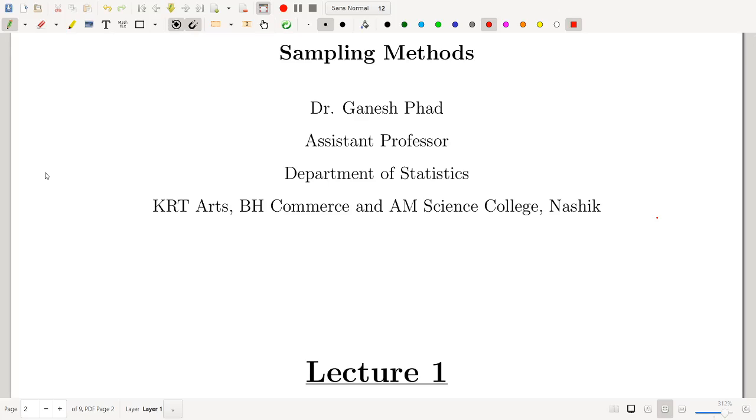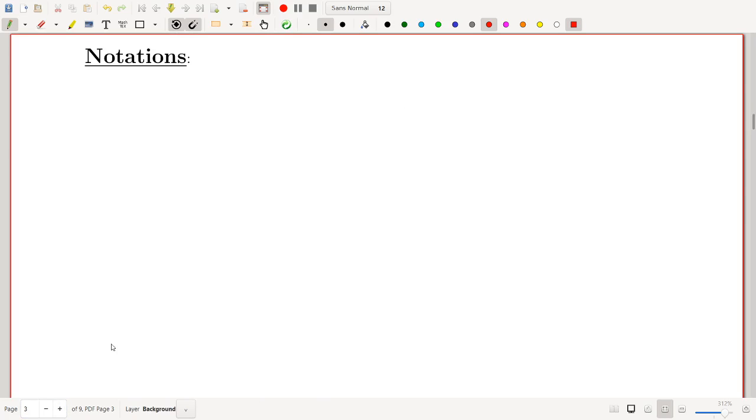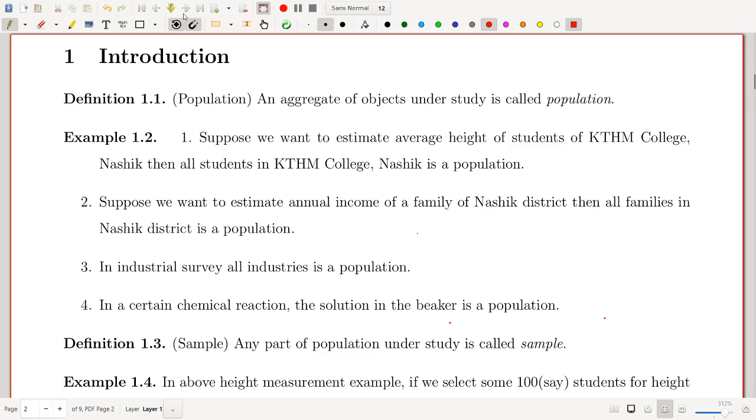Hello everyone, welcome to the first lecture of sampling methods. In this lecture, we are going to see some basic definitions which will be used in this paper.